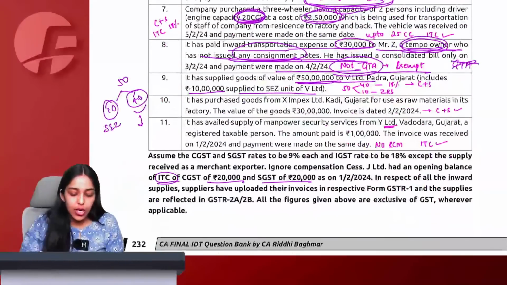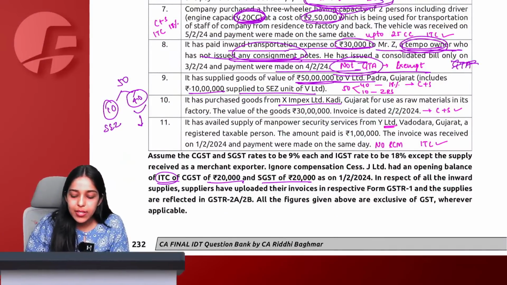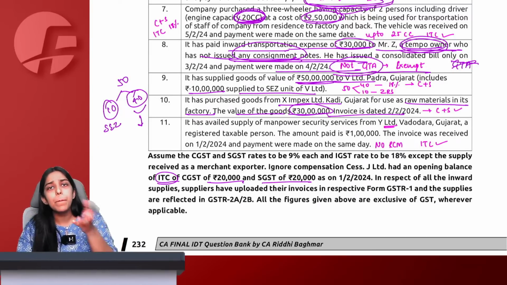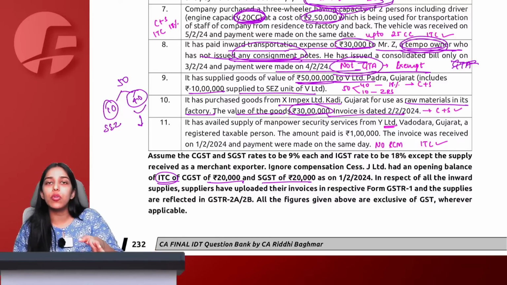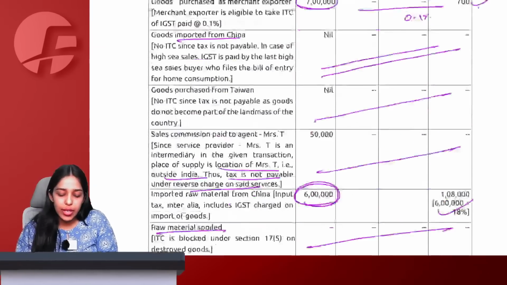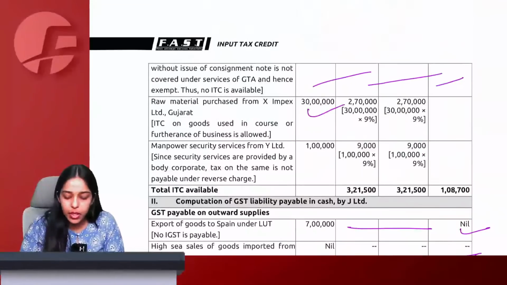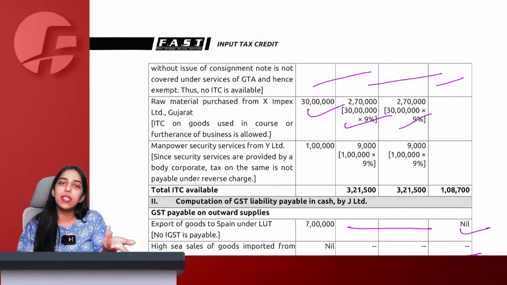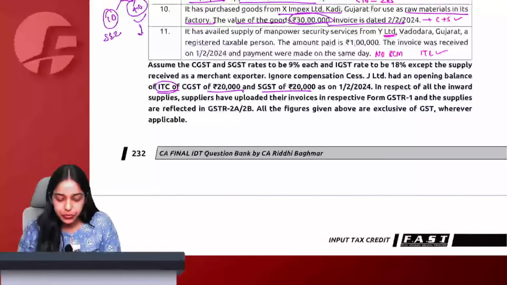After that, it has purchased goods from X Impex Limited, Kadi, Gujarat for use as raw material in its factory. Value of goods 30 lakh. Invoices given. This is a very simple transaction. No adjustment only. We purchased raw material, we will take ITC of the raw material. What is the problem here? 30 lakh raw material purchased for business. You will take ITC of the same.